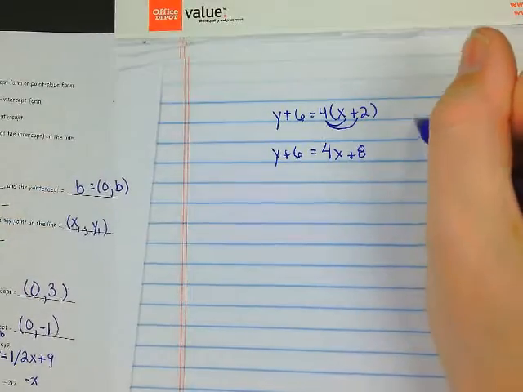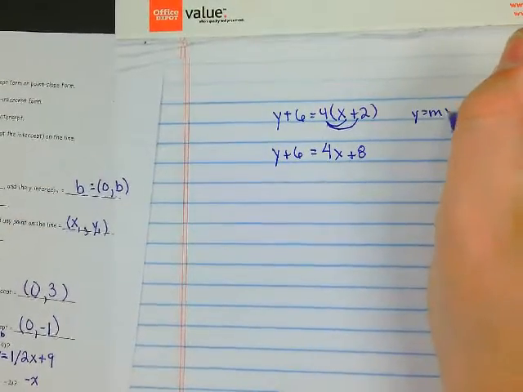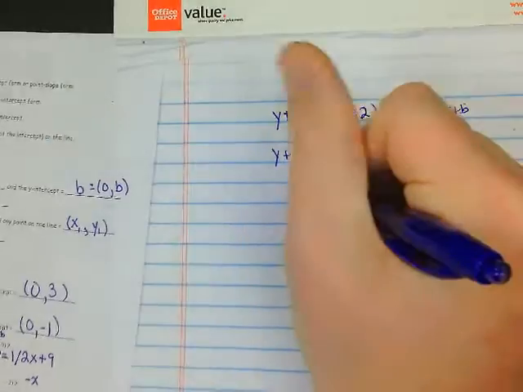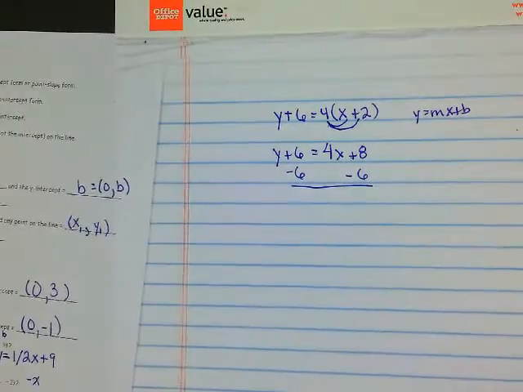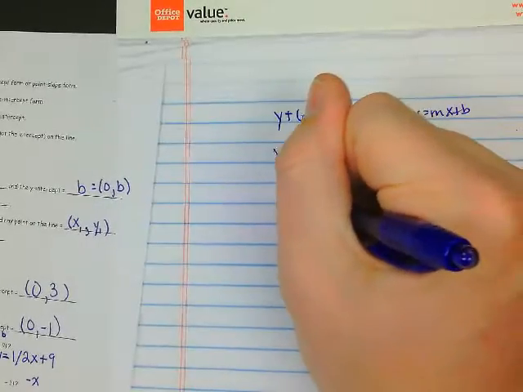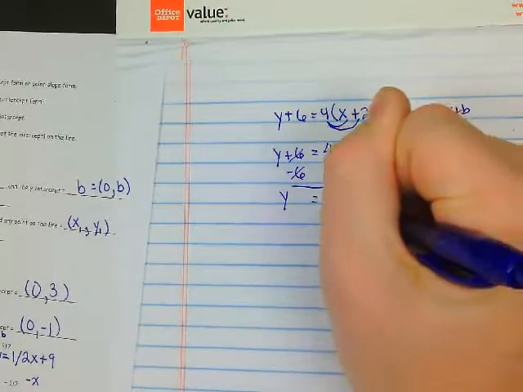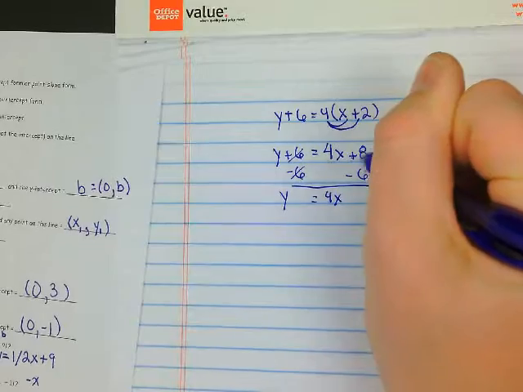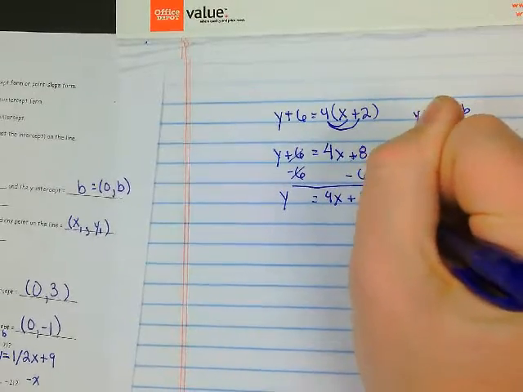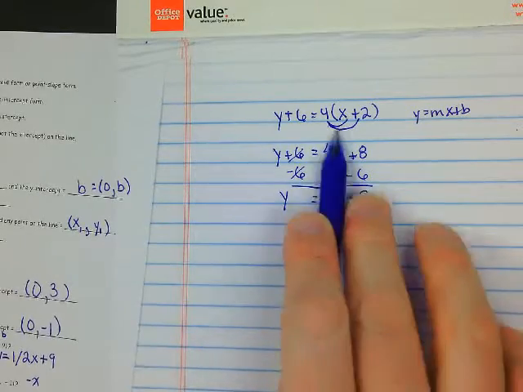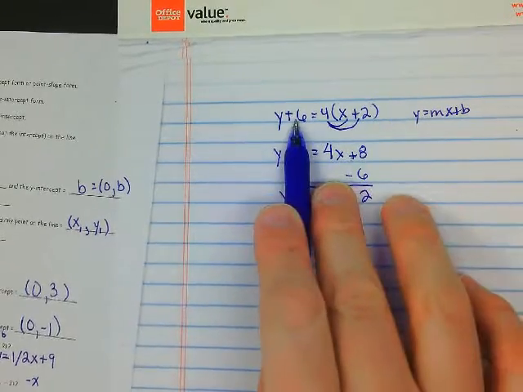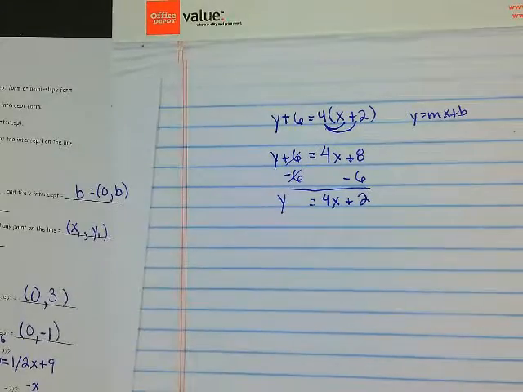Well, slope-intercept form needs to look like this. Y equals mx plus b. So I'm going to subtract 6 from both sides of my equal sign. Plus 6 minus 6 cancels out, and I'm left with y equals 4x, and positive 8 minus 6 is plus 2. So see how easy it is to move it to slope-intercept form? All you got to do is a little distributive property and combining the like terms.